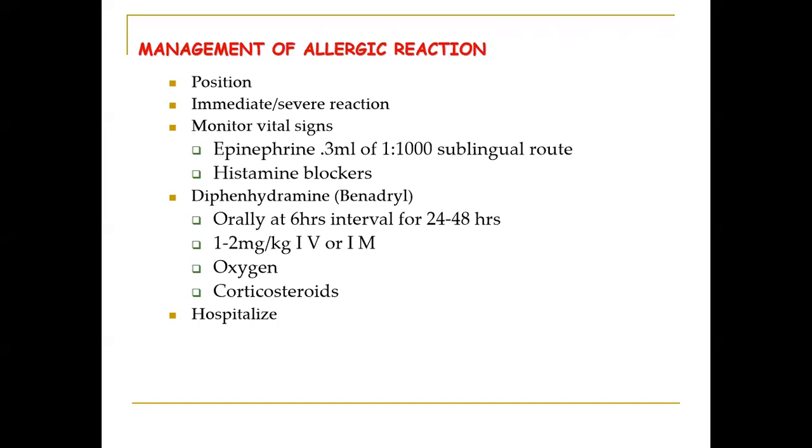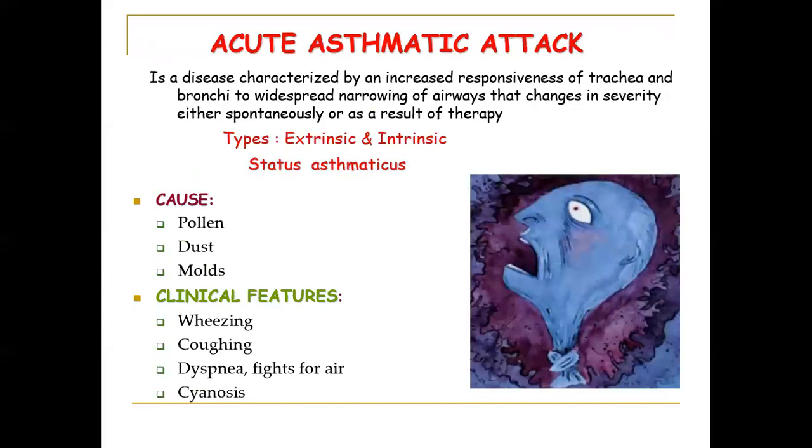1:1000 ratio in the sublingual route has to be given. Histamine blockers, diphenhydramine, can be given to the patient. Diphenhydramine orally at 6 hour intervals for 24 to 48 hours should be given, and 1 to 2 milligram per kg if you are going to give it by IV or IM route. Supplementary oxygen should be given. Corticosteroids can be given because steroids have very good anti-inflammatory action. Hydrocortisone injections can be given. And if the patient is in a severe condition, hospitalize the patient and give the drugs by IV route.